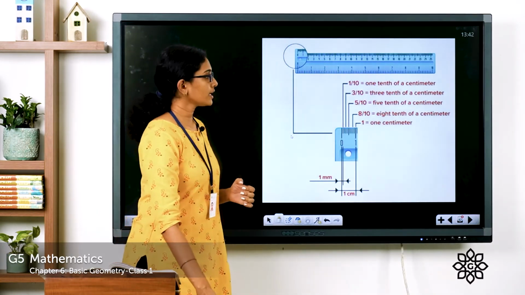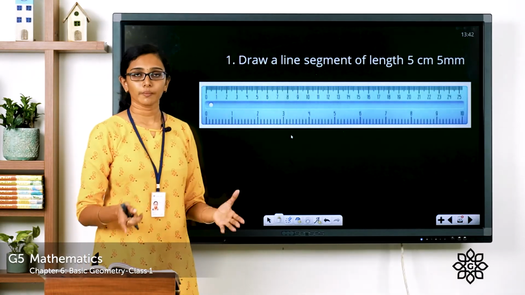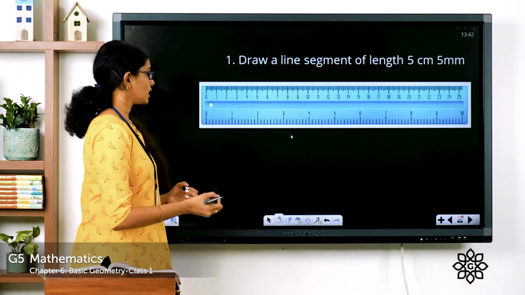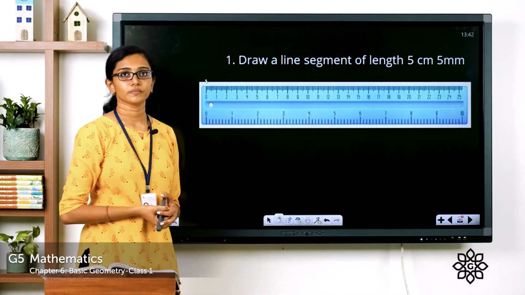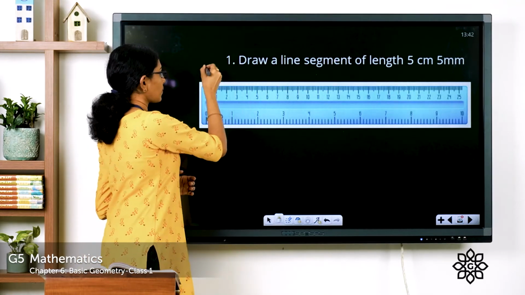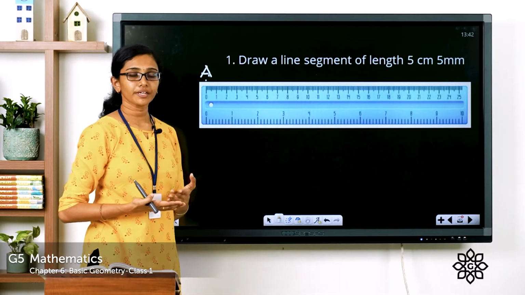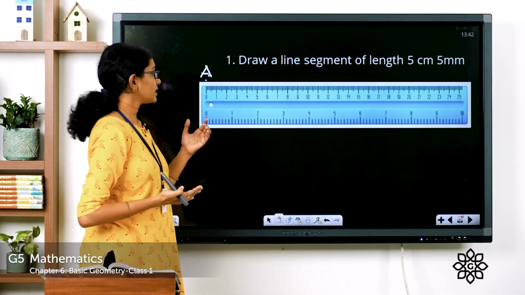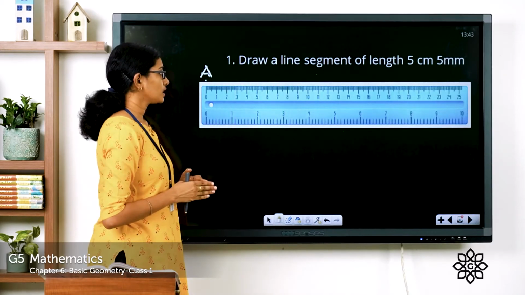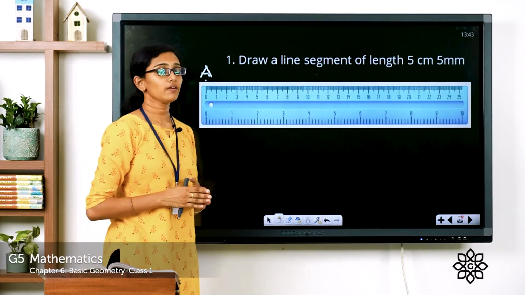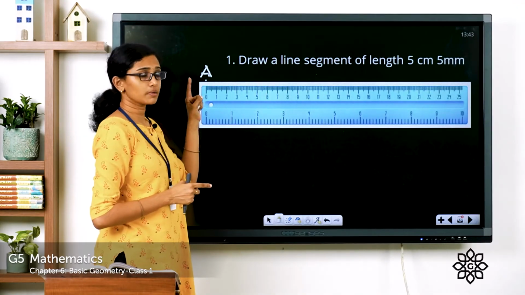Now, when you are drawing a line, what you have to do? You have to place your ruler on the paper, and with your pencil, you have to put a mark on point 0. Then you have to name that point. You can name it like A or B or P. You can name the point with a capital letter. Here I am marking it as A. Keeping the ruler intact, you have to check where you have 5 centimeter and 5 millimeter length. So start measuring from 0.